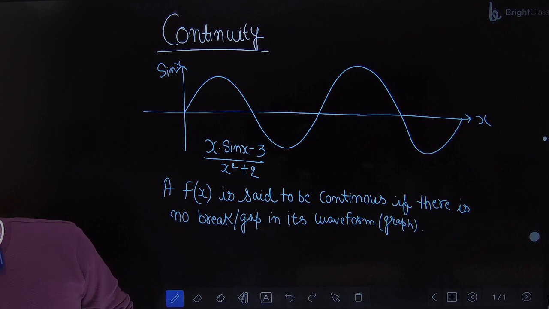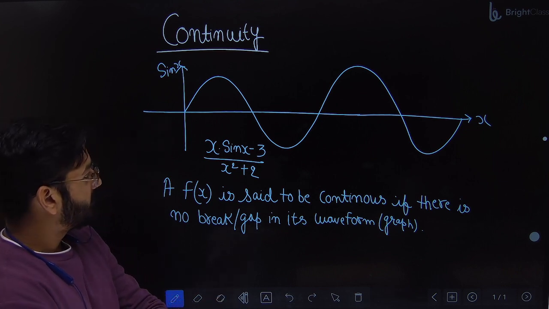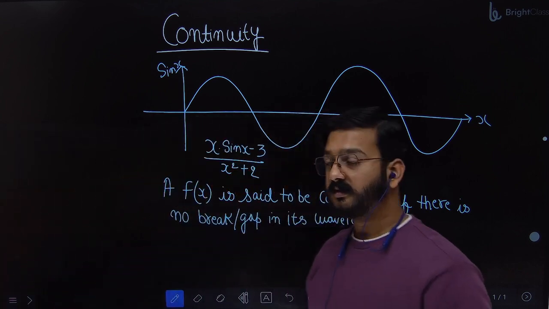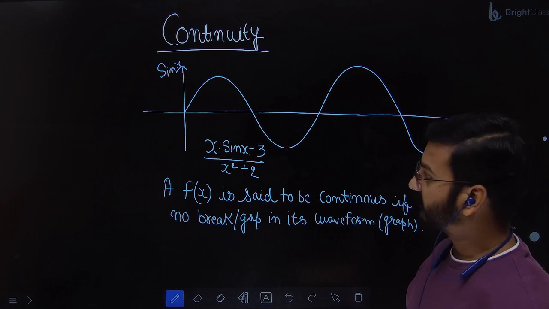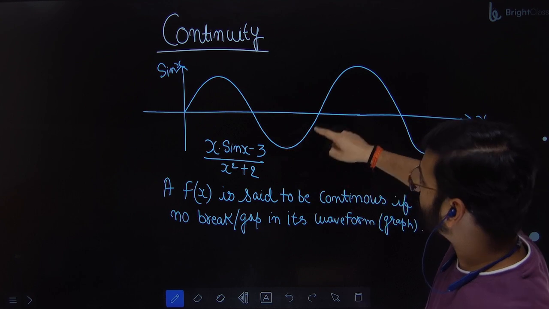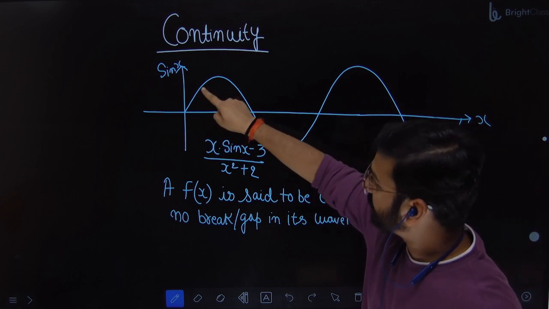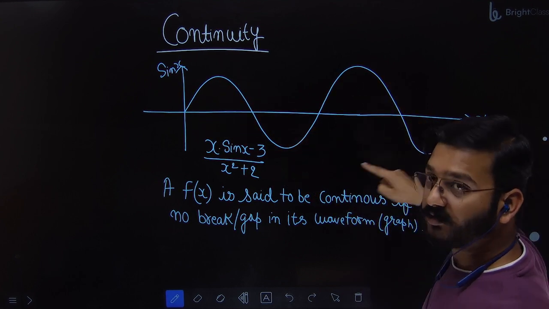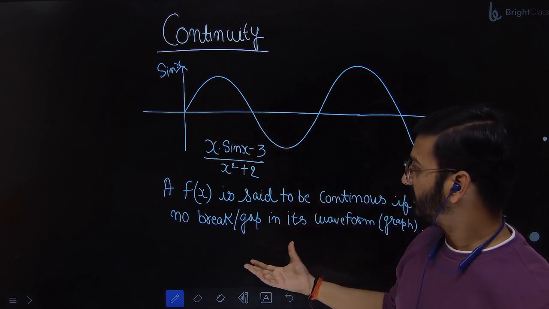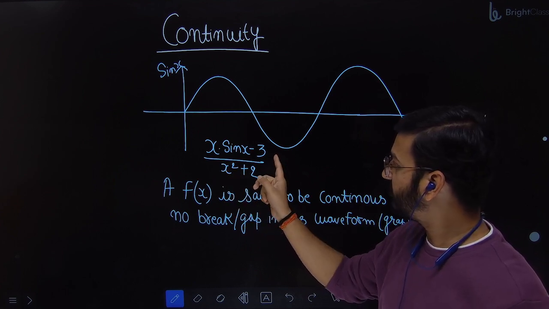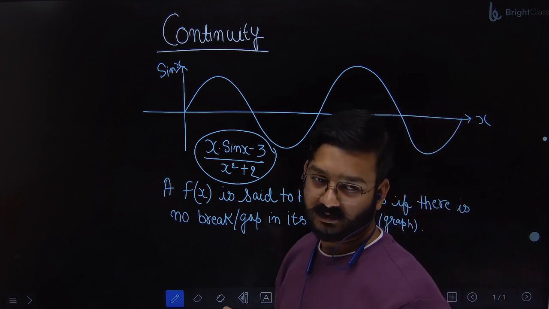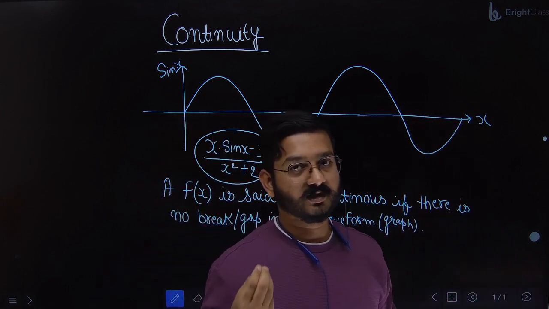So I got disconnected. Could you repeat what you did? That's the first thing, that a function is continuous if there is no break in the graph. So you can see sine theta is a smooth function, right? There is no gap. You can draw it in a single go. You don't have to lift your pen from the board. So that's why it is a continuous function. And then I explained that it is difficult to draw the graph of every function. So every time drawing the graph will not help. So we have to take the help of limits for a complicated function.